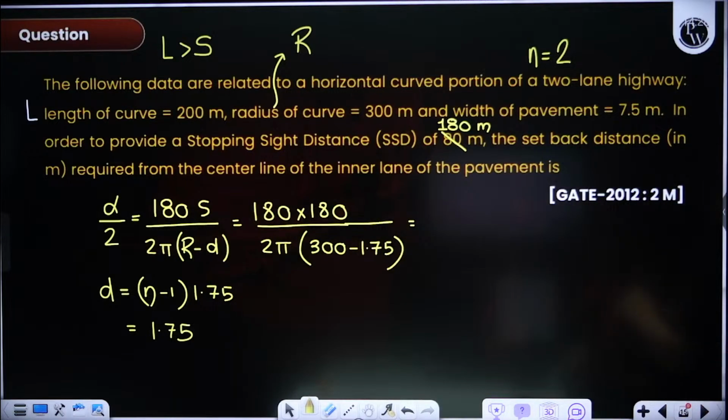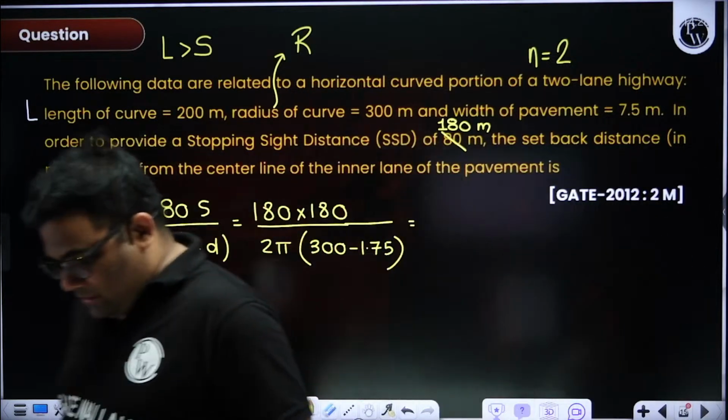Okay. Let me check whether it is 80 meter or 180. If somebody has the previous year book, let me check, 1 second. I have the book. Let me just check once.